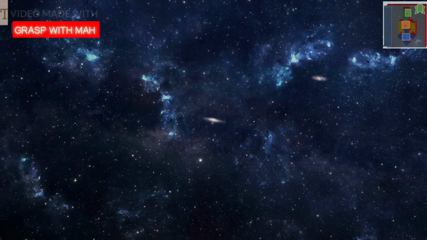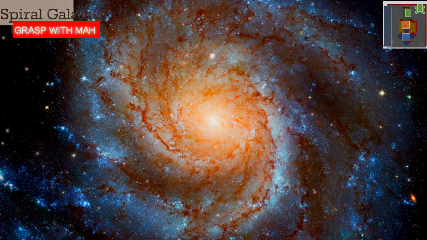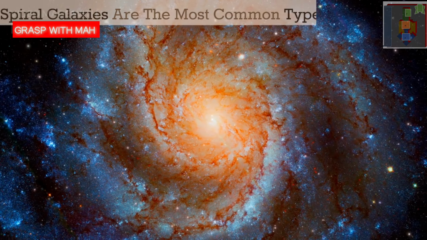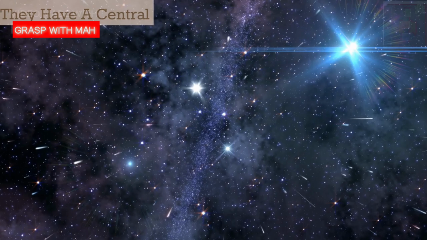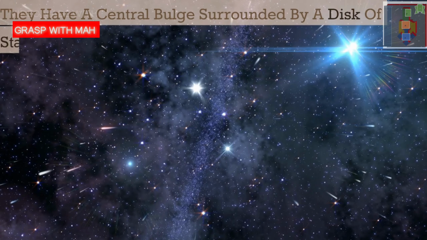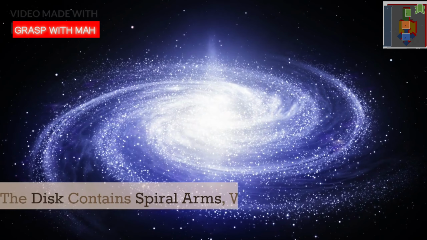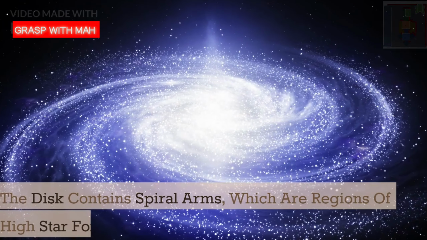There are three main types of galaxies: spiral galaxies, elliptical galaxies, and irregular galaxies. Spiral galaxies are the most common type of galaxy. They have a central bulge surrounded by a disk of stars. The disk contains spiral arms, which are regions of high star formation.